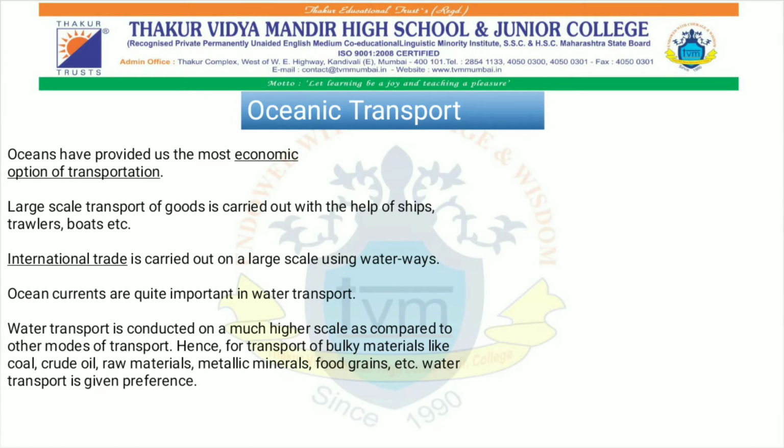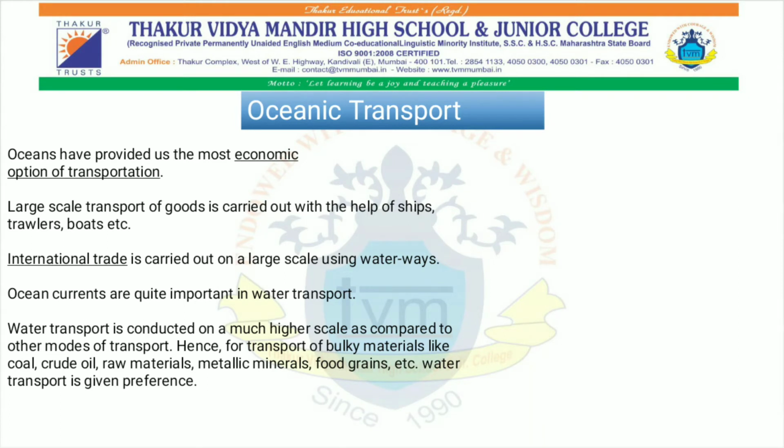Water transport is conducted on a much higher scale as compared to other modes of transport like air transport, road transport, etc., because they are expensive ones. So if we have to import or export goods in heavy quantity, the cost becomes more expensive.